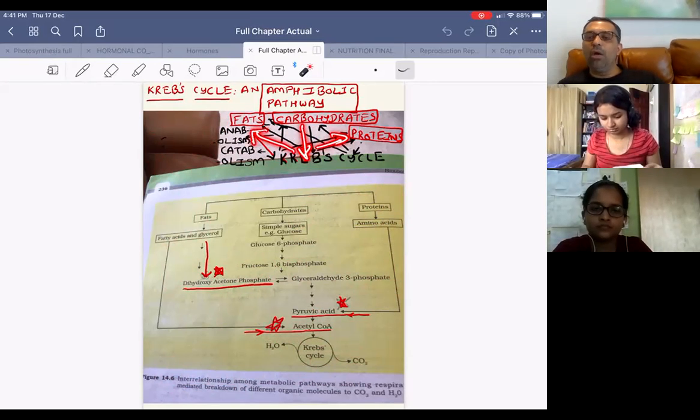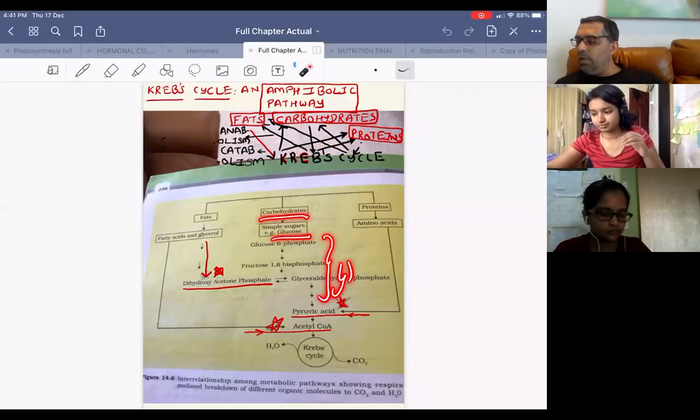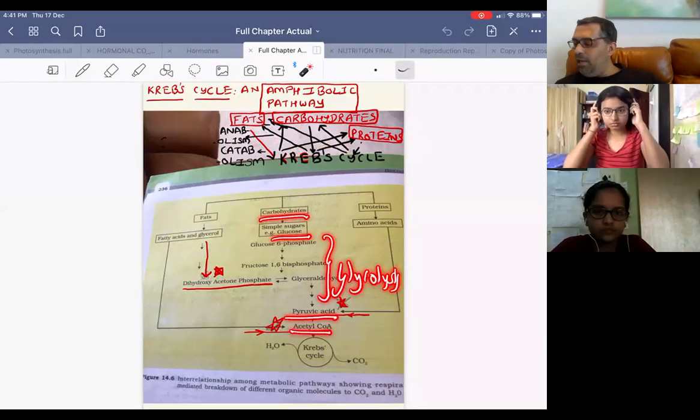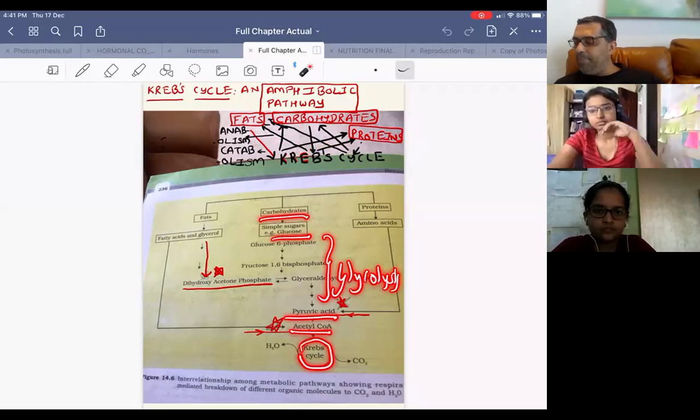So there is catabolism of one and anabolism of another. How do carbohydrates break down? We know that already. Glucose undergoes glycolysis to form pyruvic acid. Pyruvic acid undergoes acetylation to form acetyl coenzyme A and then undergoes the Krebs cycle. Now, this is the normal pathway.